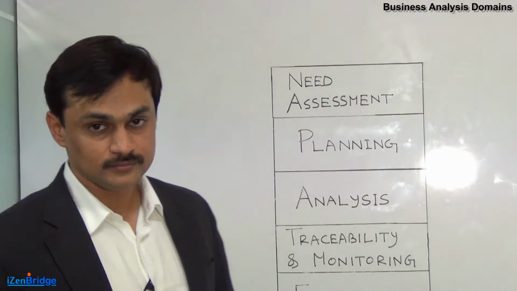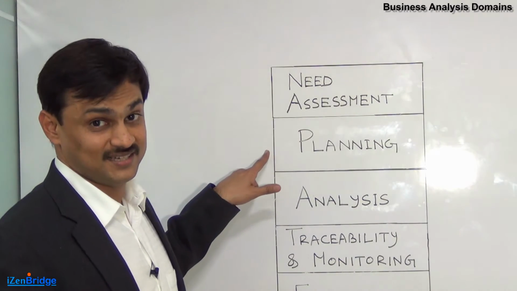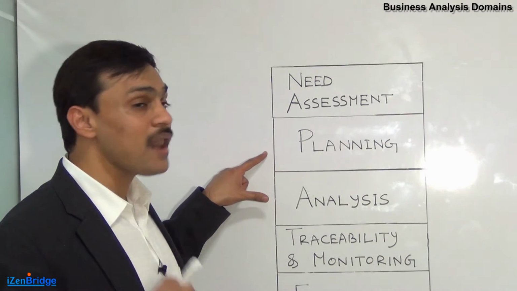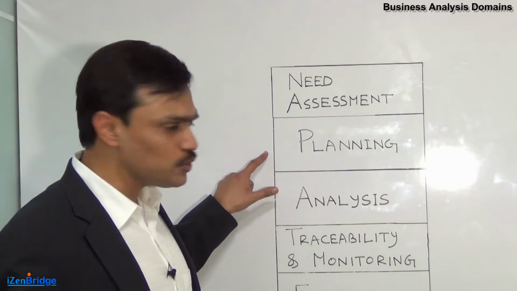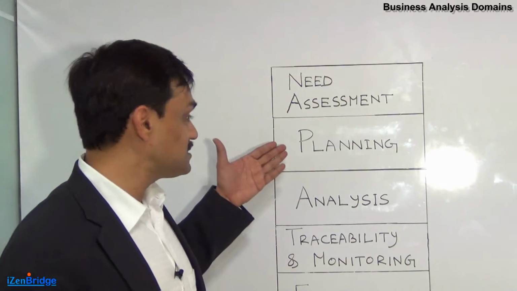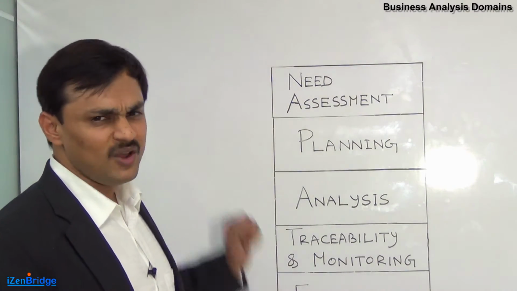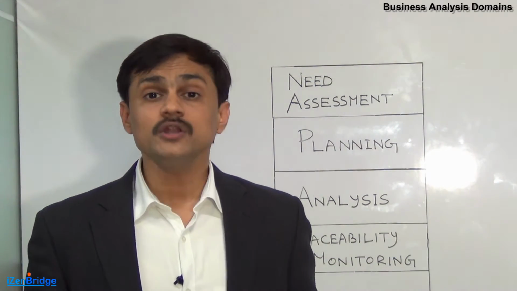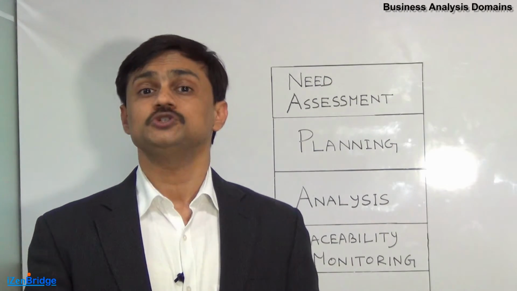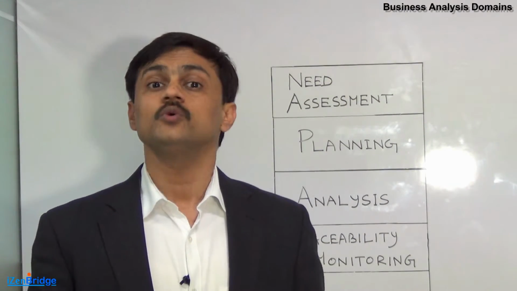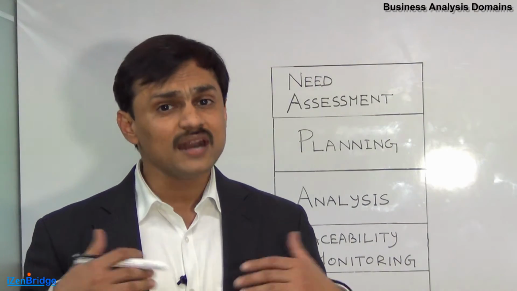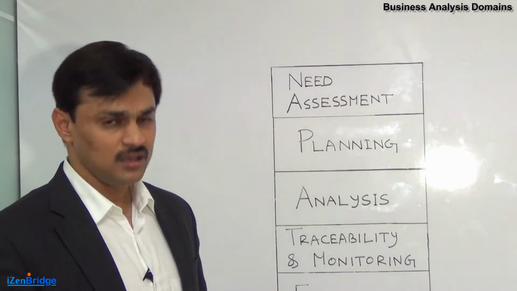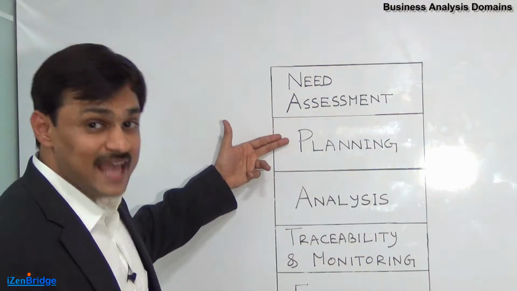Now let's come to the planning. Now this is not a project manager's planning, first thing. So you need to differentiate between this planning and project management plan. But yes, it is a planning about your business analysis activities. So you come up with a business analysis plan as an output in this particular domain. Now what is this business analysis plan all about? How are you going to interact with stakeholders? How are you going to identify stakeholders? How are you going to prioritize your requirements? How are you going to evaluate your solution? How are you going to rank them? So such kind of how part gets visualized, documented in the business analysis plan.